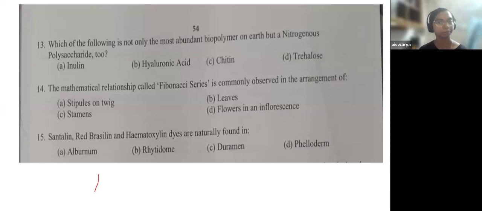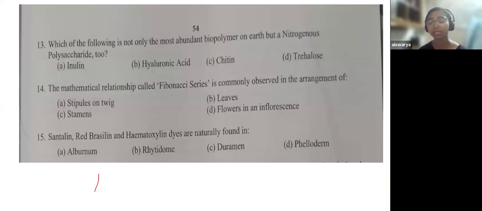Now, the 13th question. See, this was also a very easy question. Which of the following is not only the most abundant biopolymer on Earth, but a nitrogenous polysaccharide too? So, which is the most abundant biopolymer? Is it inulin, hyaluronic acid, chitin, or trehalose?